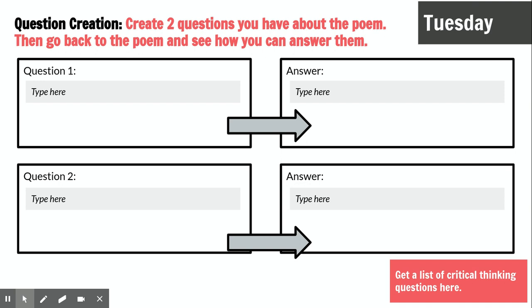The next one is called question creation. You're going to create two questions you have about the poem. So one question that you have on the left-hand side, and then go back to the poem and see if you can answer them yourself on the right-hand side. Again, there is a box on the lower right-hand corner where it says get a list of critical thinking questions here. You will come up with your questions and then answer them.